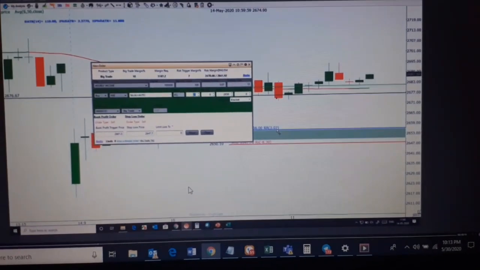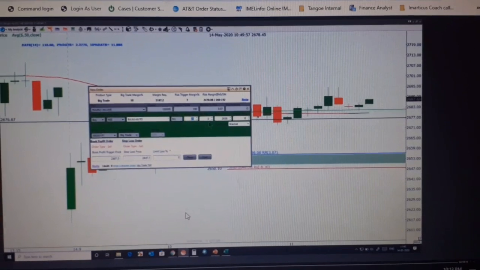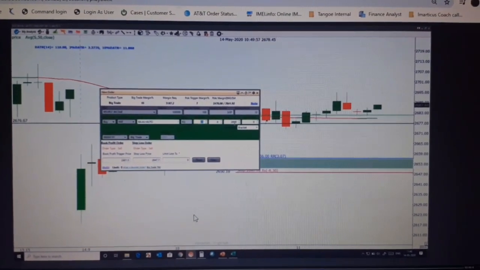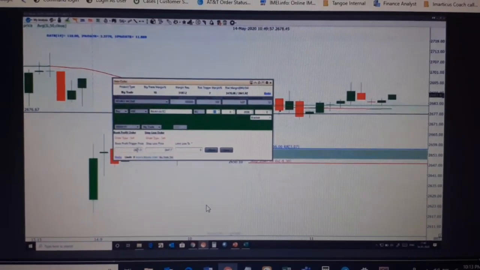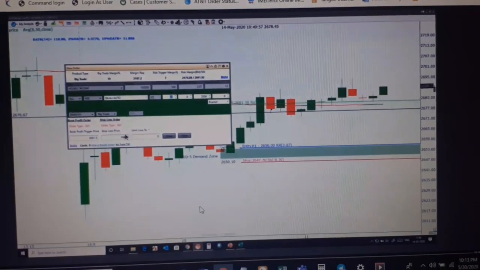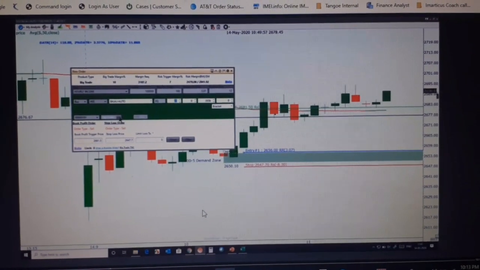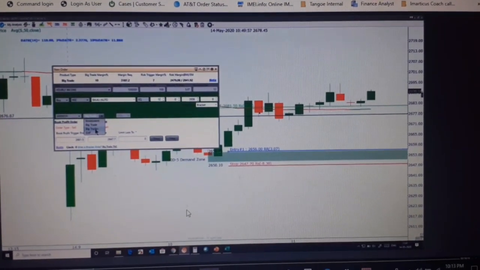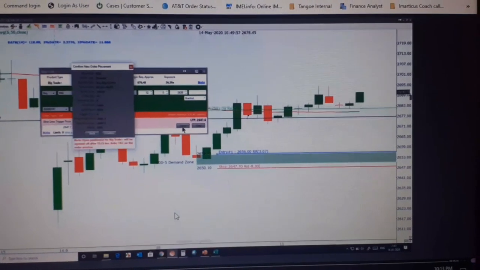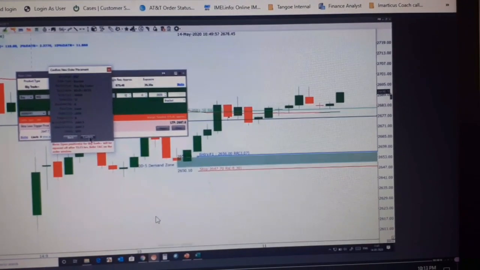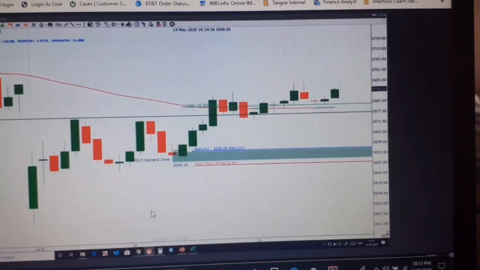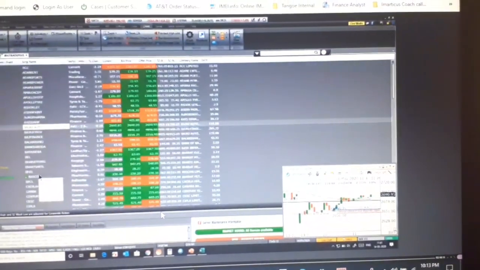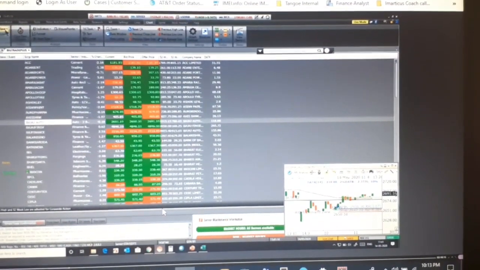I double click this, quantity is 12, price is 2656, and trigger price is 2681, 2647.7. I'll just select big trade plus now and try to place this order and confirm. Why is it not going?